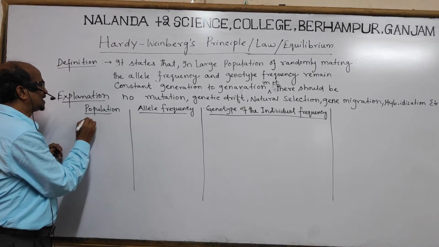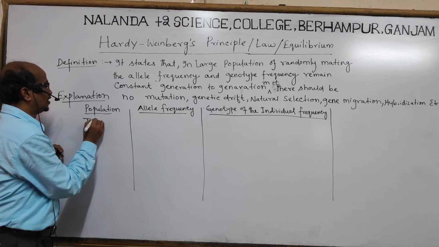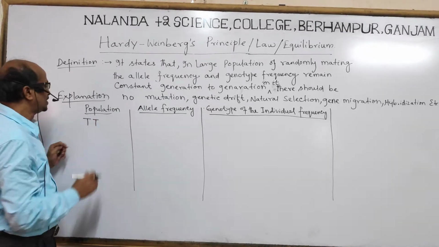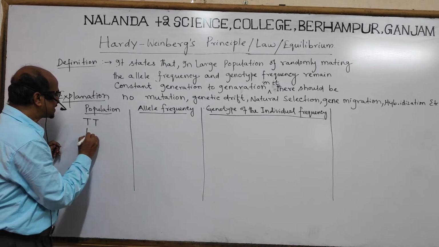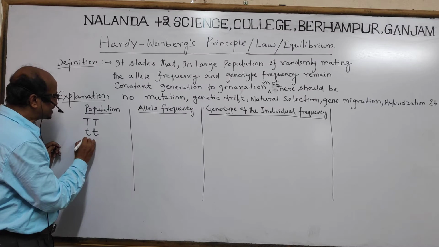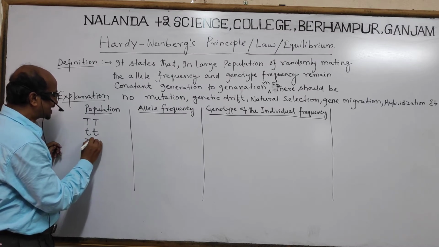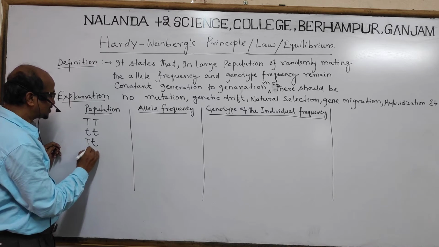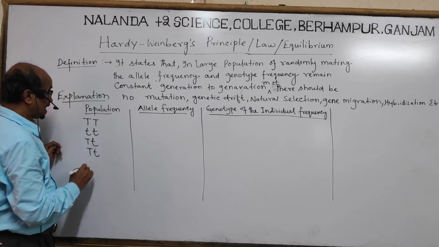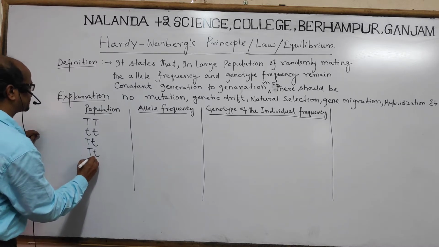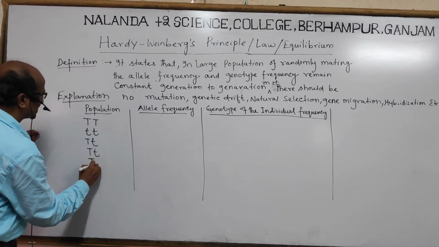Suppose a population has one individual purely tall, another individual dwarf, another individual heterozygote, mixed, another also heterozygote, and another also the same, heterozygote.